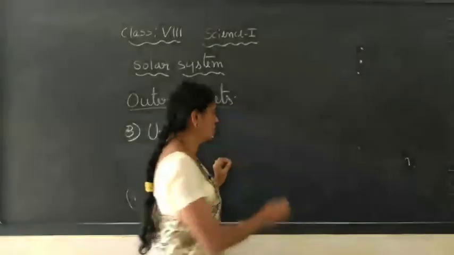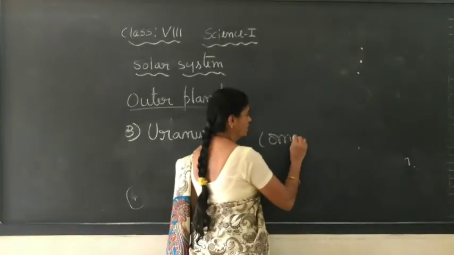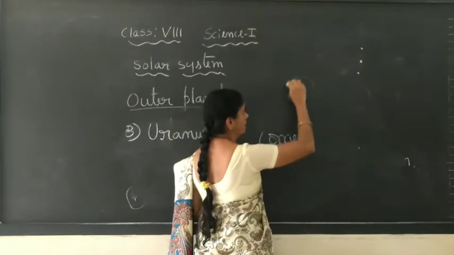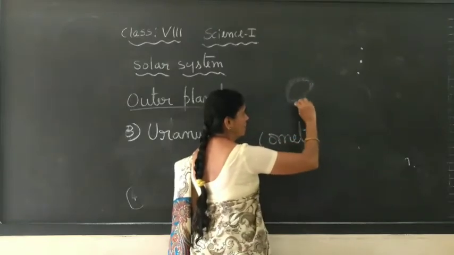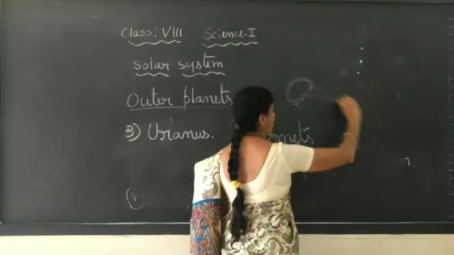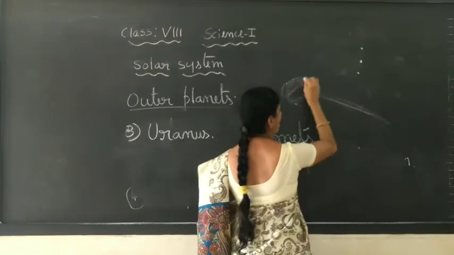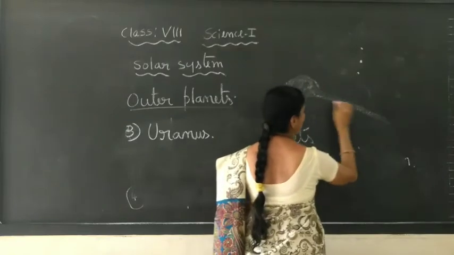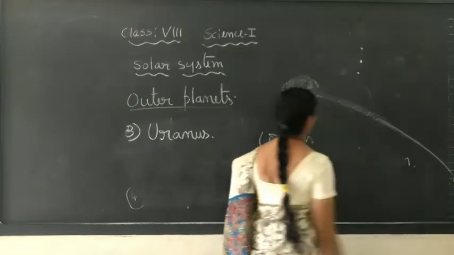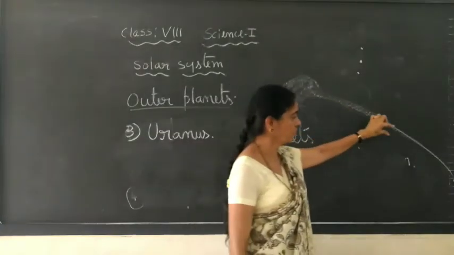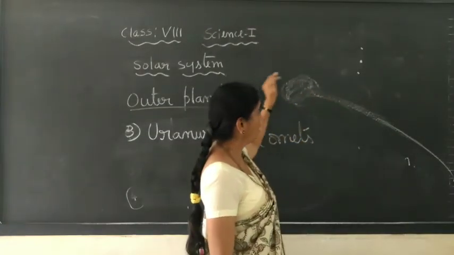The comets, which are also members of the solar system, appear to have a bright head-like structure, and they have a tail. Like this way it appears. This tail-like structure is always away from the sun.